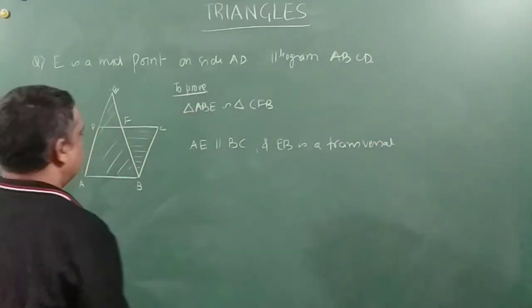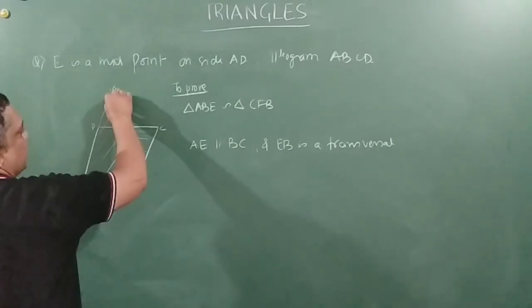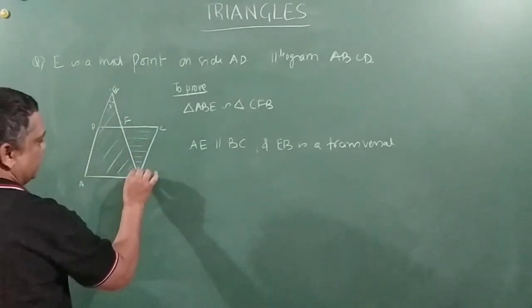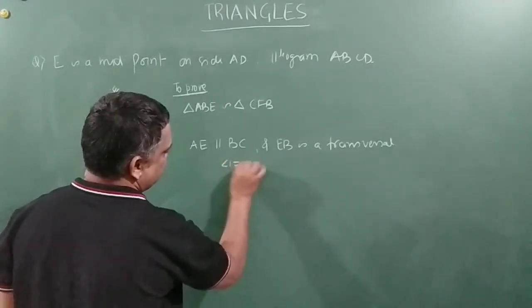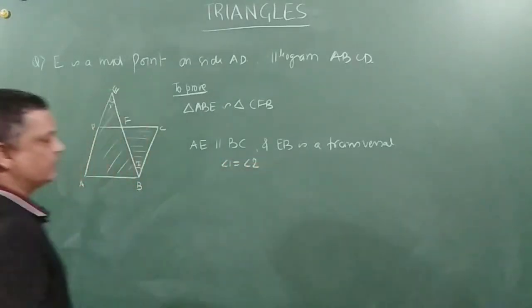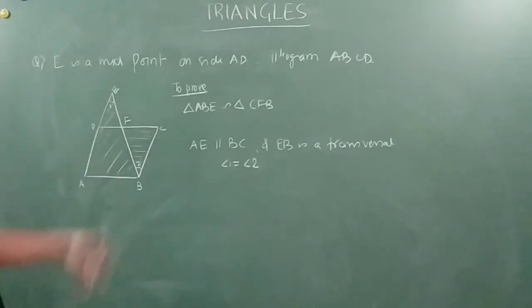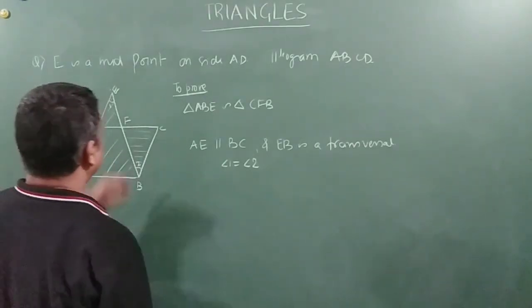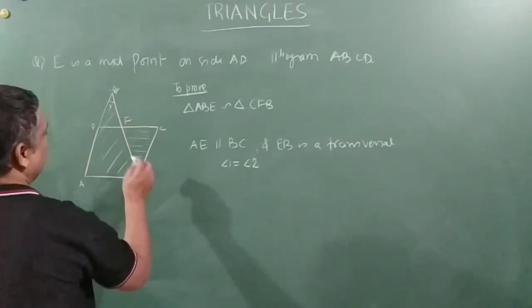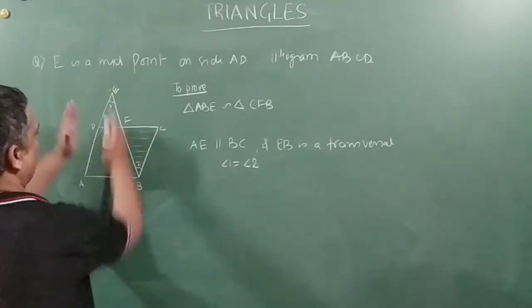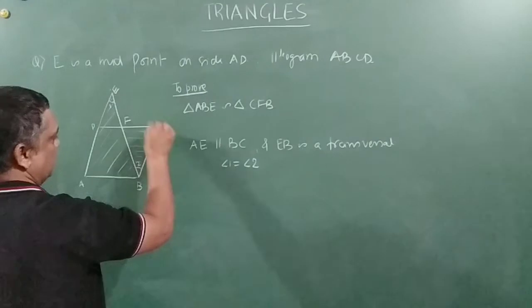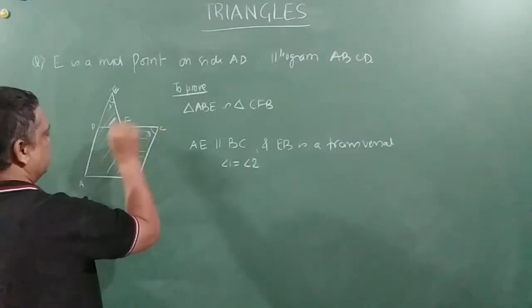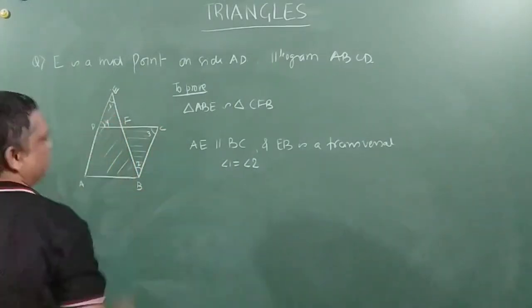Right, friends? So in this case, what happens is, I'll call it angle 1 and call it angle 2. So angle 1 is equal to angle 2. Right? Alternate angles. Now, coming on to this triangle and this triangle, I'll talk about this angle. Let us call this 3 and this 4.